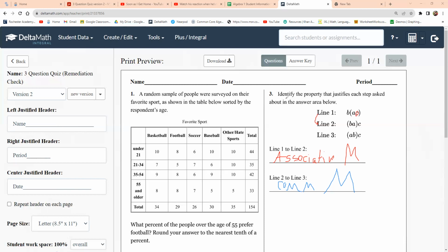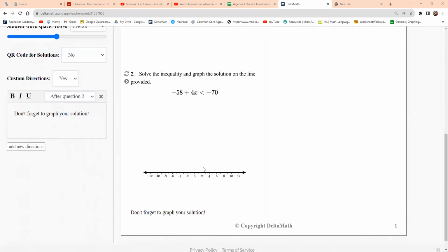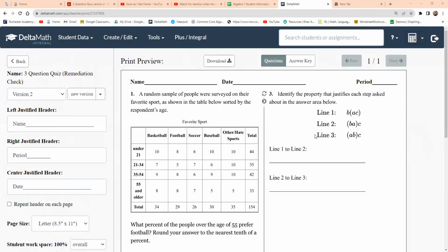All right. But this is it. It's only 3 questions. One is going to be a two-way table. One is going to be, let me get rid of all this stuff now. One is going to be an inequality where you have to graph, and one is going to be the properties. So that's it. I'm going to stop it. I'm going to post it. I'm going to send it to you.